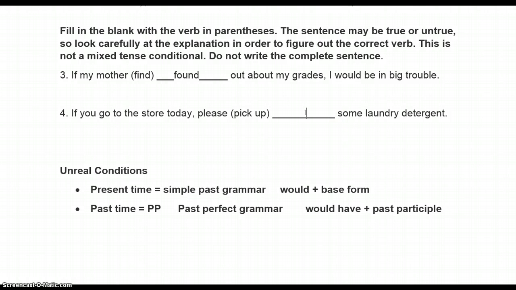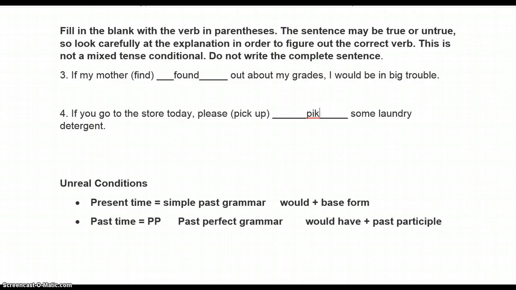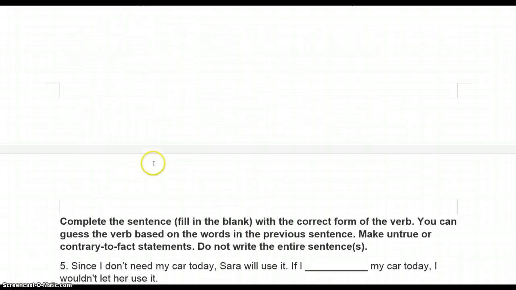If you go to the store today, please, spell it correctly, of course, is important. Please pick up some laundry detergent. This is an order, so we just have the very simple form here. Please pick up some laundry detergent. Okay, don't get confused on this part of the test. If it's a real conditional, then just follow the usual simple present, possibly future grammar that we've always had before. Nothing special. Don't start thinking about the unreal condition special grammar. All right, the next part.